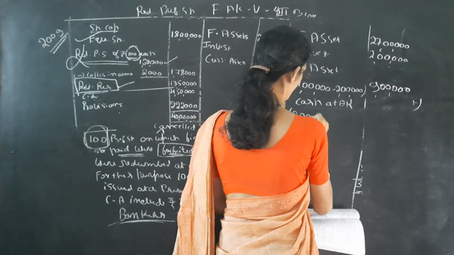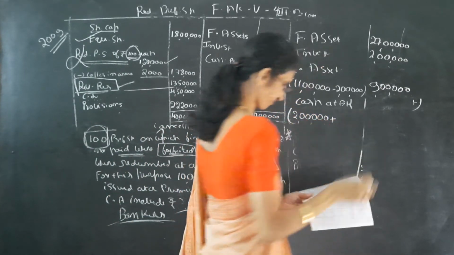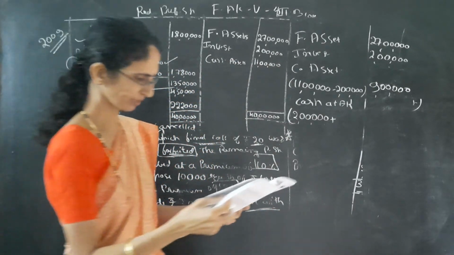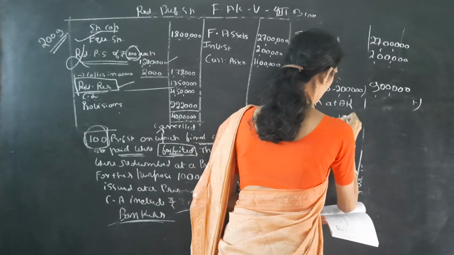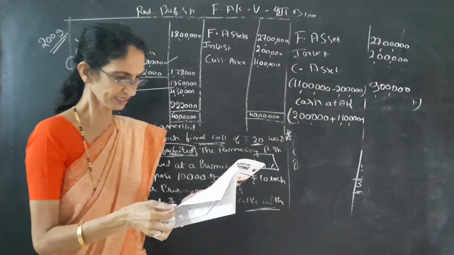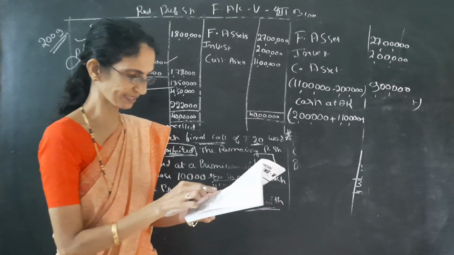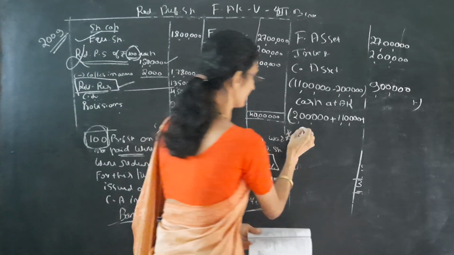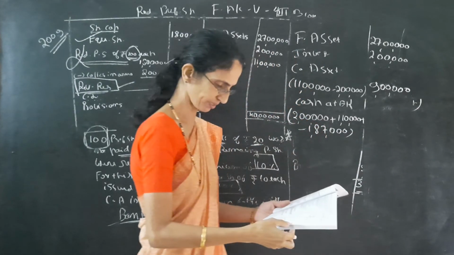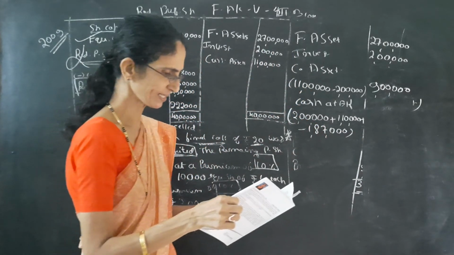See the journal entry. The second one, bank account debit 1,10,000. Bank is an asset, so debit adds, credit reduces. Then see the last entry, bank account credit to shareholders. This is minus because it is credit in bank, 1,87,000.